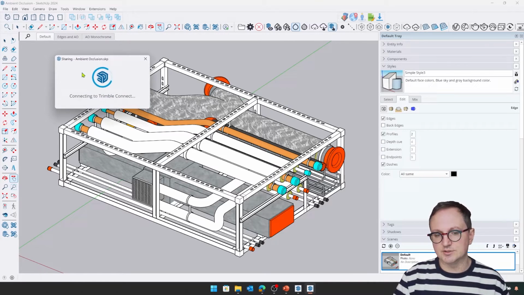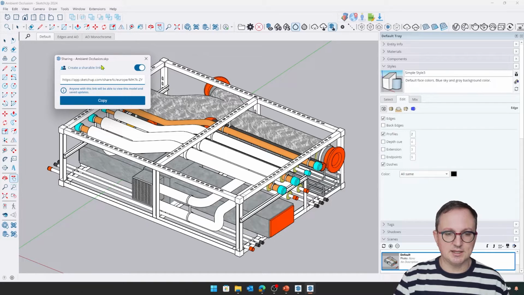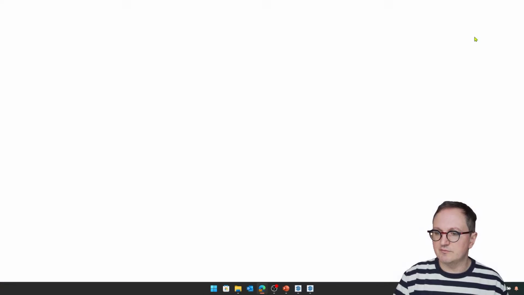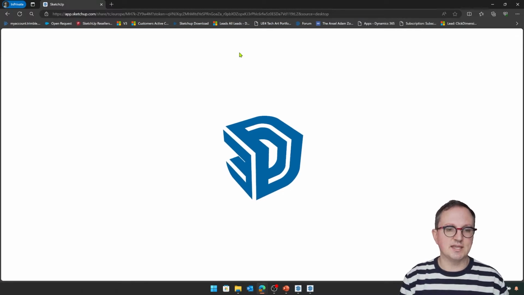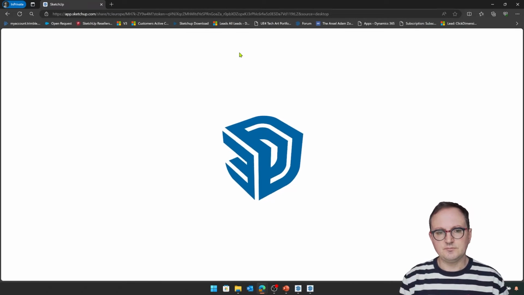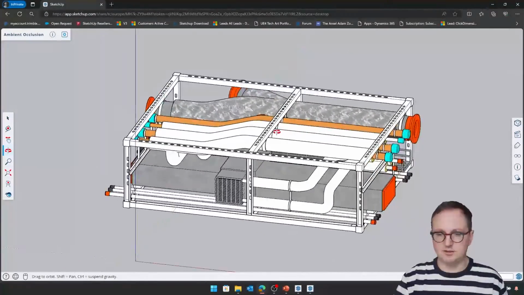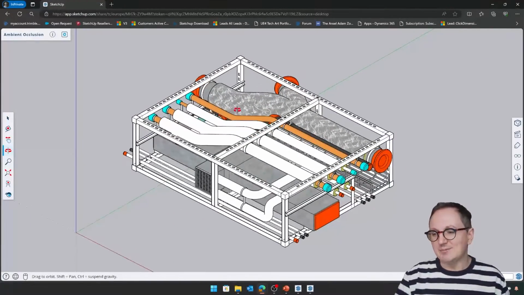So now I've got that in the cloud. I can actually generate a shareable SketchUp link. I'm going to just copy that. I'm going to open a private window, so I'm not signed in actually, because you can send this link to anybody. They don't need a SketchUp account, they don't need a Trimble account, and they can view that file directly inside of a web browser without installing anything. Don't have the fancy new graphics engine here though, so it's a little bit jerkier. And they will have access to the basic SketchUp tools that you'll be familiar with.